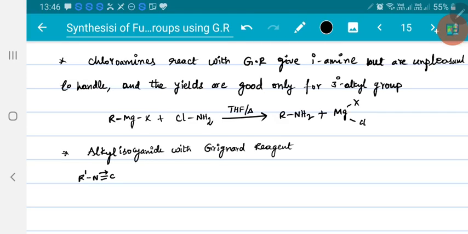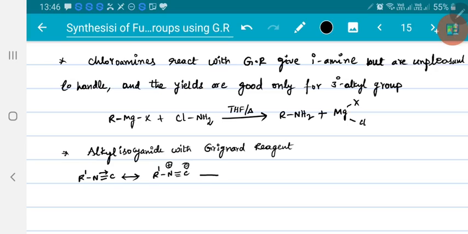So alkyl isocyanate, or instead we can rearrange it as R prime N plus triple bond carbon minus, because nitrogen donated lone pair of electrons towards carbon.